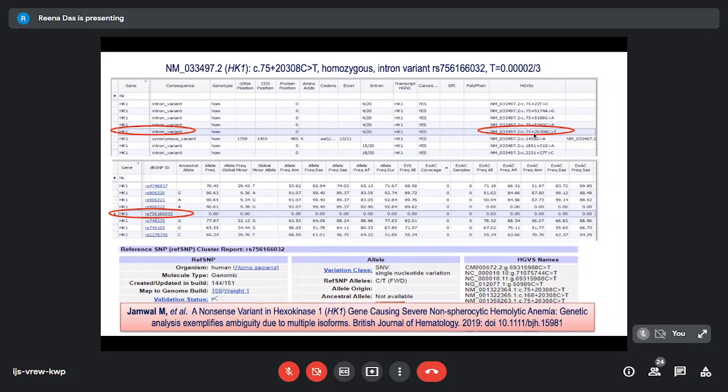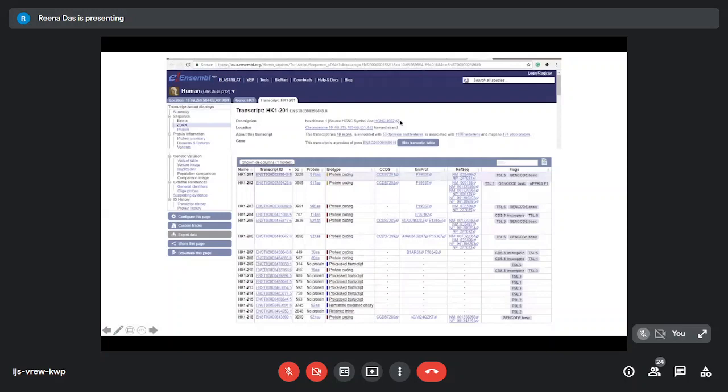Now, the good thing is that this particular variant is amenable for prenatal testing, which we did in this family. But because this was a learning exercise for us, we published this as a problem case of misdiagnosis because you are not aligning it to the correct isoform. And if it is not the specific one, then you can make a misdiagnosis even after you have done targeted next generation sequencing.